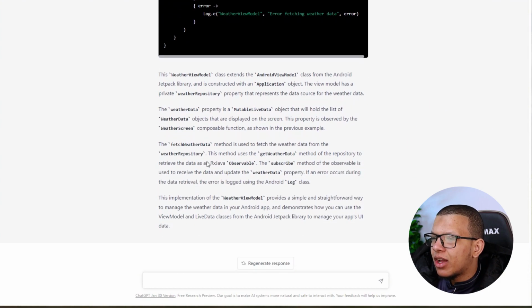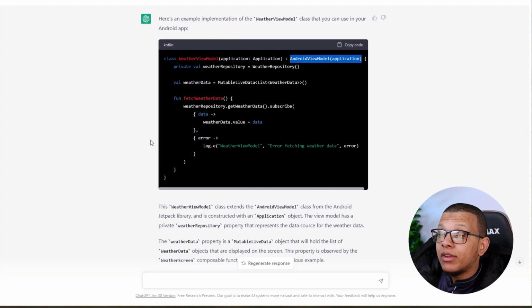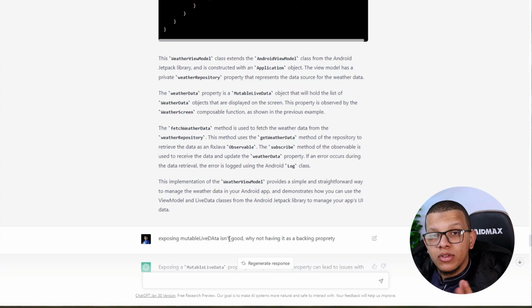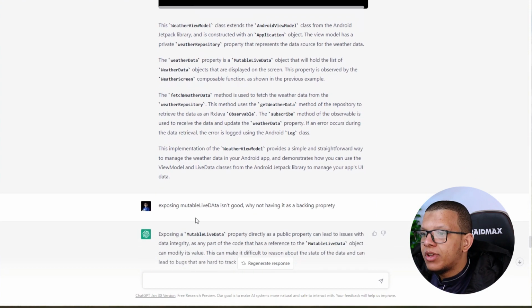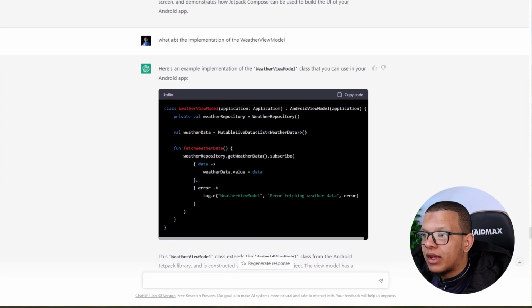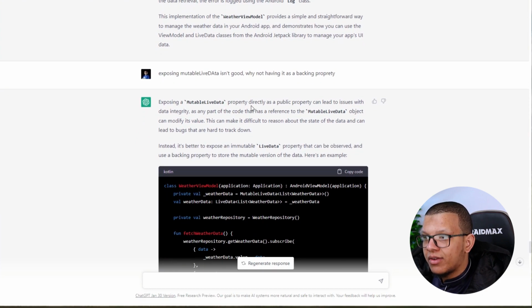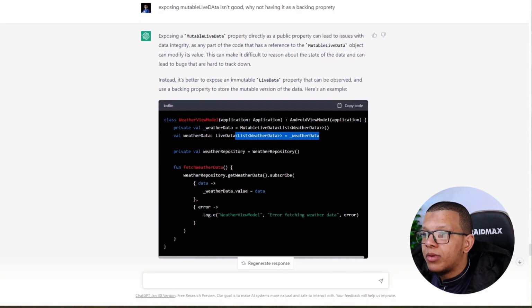The real thing I'm trying to assess is his ability to understand what he is doing, not just grabbing things from the internet. Here I asked him that exposing mutable live data isn't a good thing. I did some things here without the camera recording, and it was a problem, so I asked him: exposing mutable live data isn't good, why not have backing properties? He told me exposing directly is public and issues integrity. The main thing here is the update part, and this is kind of cool.